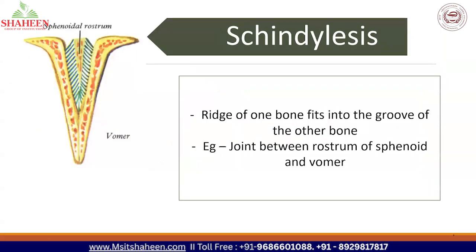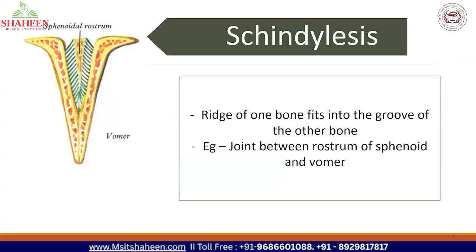And the last and the most important one among the sutures is schindylesis. And remember, students, the only example is rostrum of sphenoid and vomer bone. So where is it located? It is located very posterior, very deep to the nose or the nasal cavity and to the base of the skull. So when you just directly look into a skeleton, you cannot directly see it. For that, you have to dissect deep inside. Okay. So rostrum of sphenoid and vomer bone is an example for schindylesis.